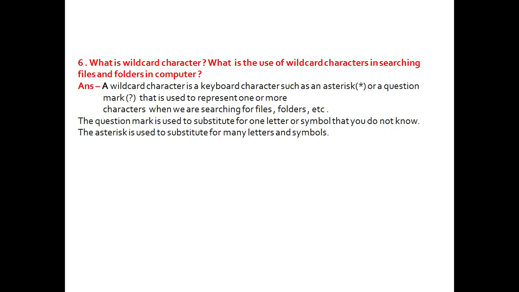The question mark is used to substitute for one letter or symbol that you do not know. The asterisk is used to substitute for many letters and symbols.